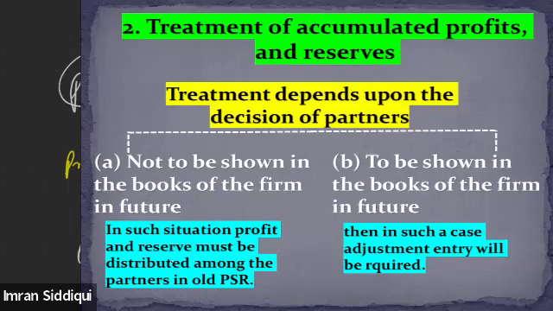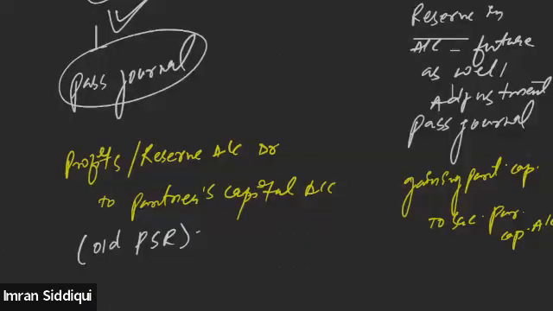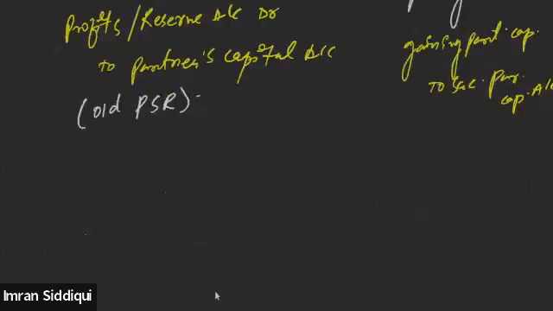If partners decide to show such accumulated profit and reserve in the books of account in future as well, then a separate treatment will be done. And if they decide to distribute such accumulated profit or reserves among themselves, then a separate kind of treatment will be done.